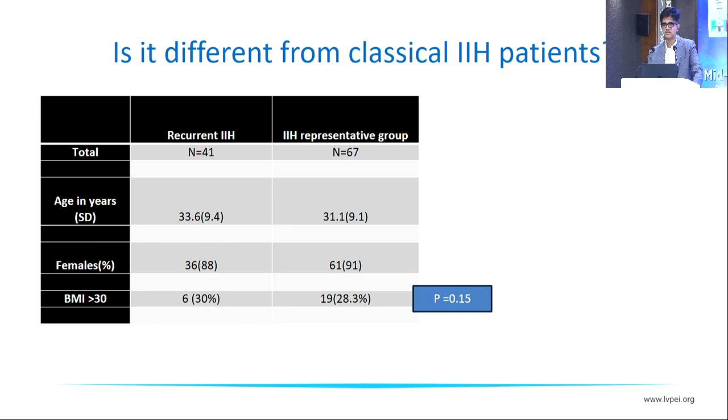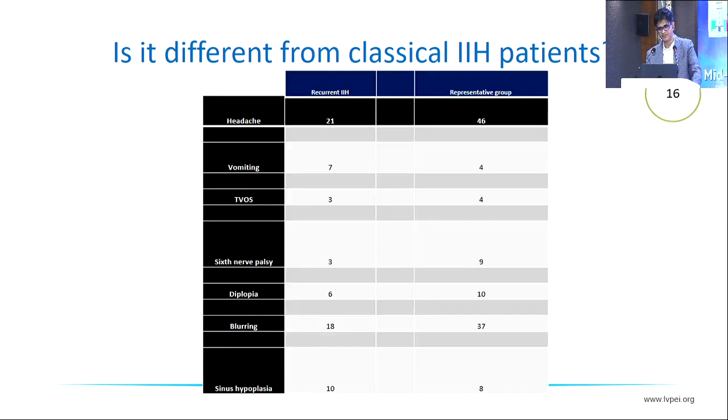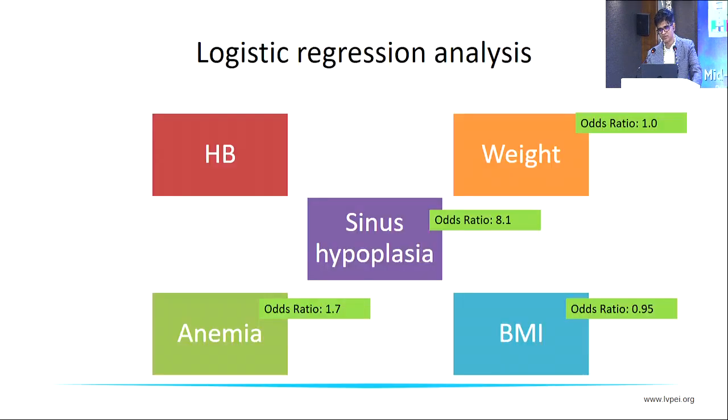We tried to compare these patients with the IIH representative group who had a first episode, and we found that there was no significant difference in terms of age, gender, and BMI. We also tried to look at the systemic risk factors. As I said before, anemia was noted to be a very significant risk factor in patients who had recurrent IIH, and the visual field differences were noted in that none of the patients with recurrent IIH presented with an advanced field defect, whereas there were a few eyes who had advanced field defect at primary presentation. The clinical characteristics were not different. The logistic regression analysis showed increased risk of recurrence with sinus hypoplasia and anemia.